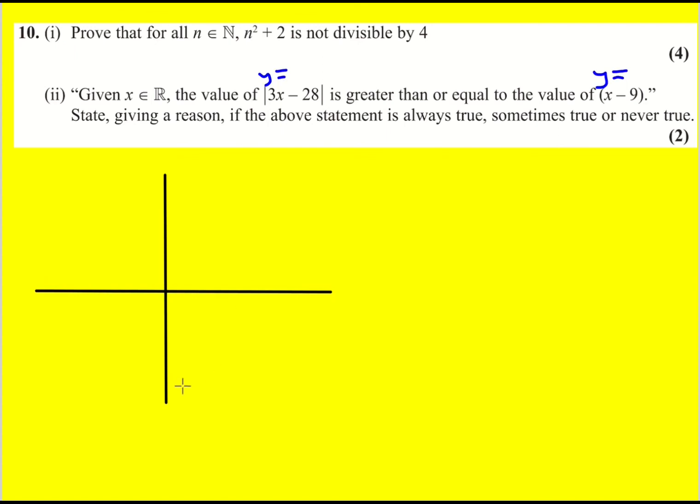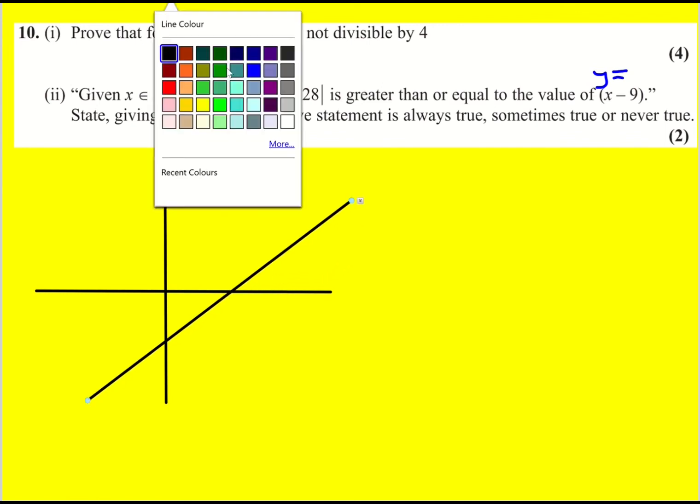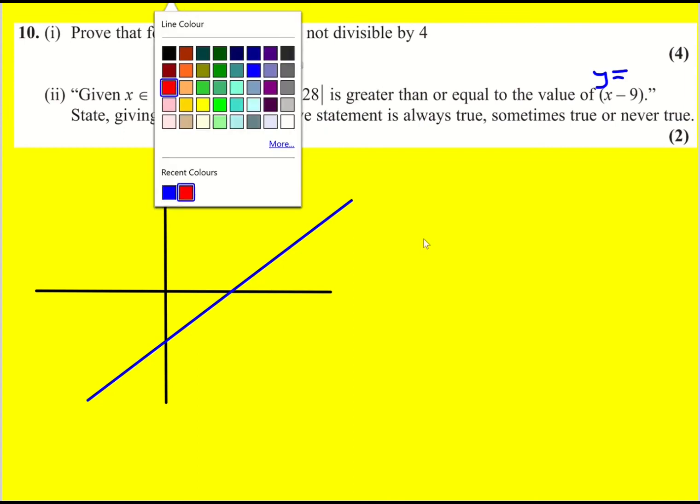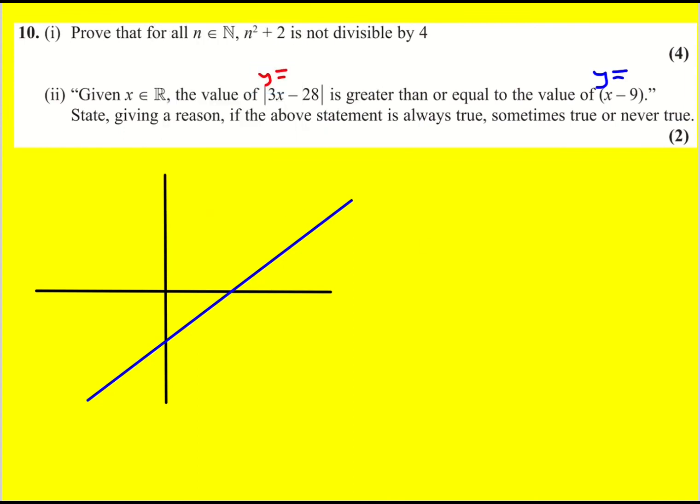Let's start with y equals x minus 9. It's got a gradient of 1, a y-intercept of minus 9, so it's going to look something like that. Just going to do it in a different color. And let me do the other one in red. So good to learn how to plot modulus functions.